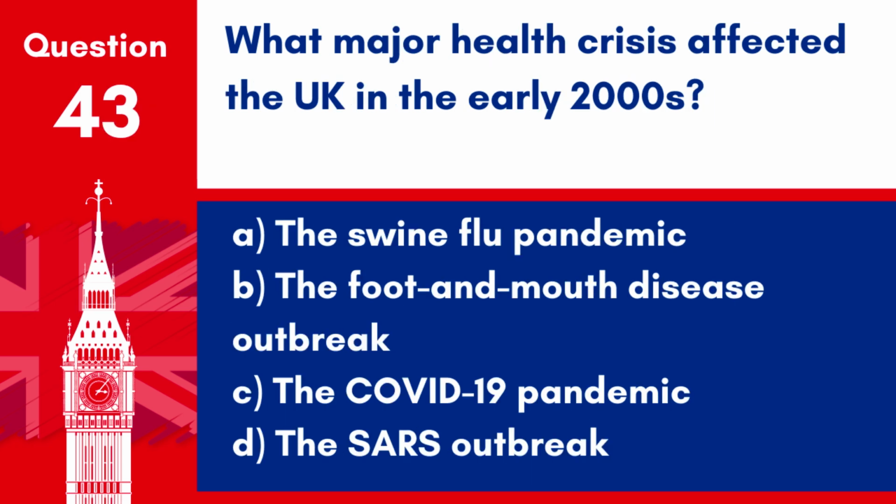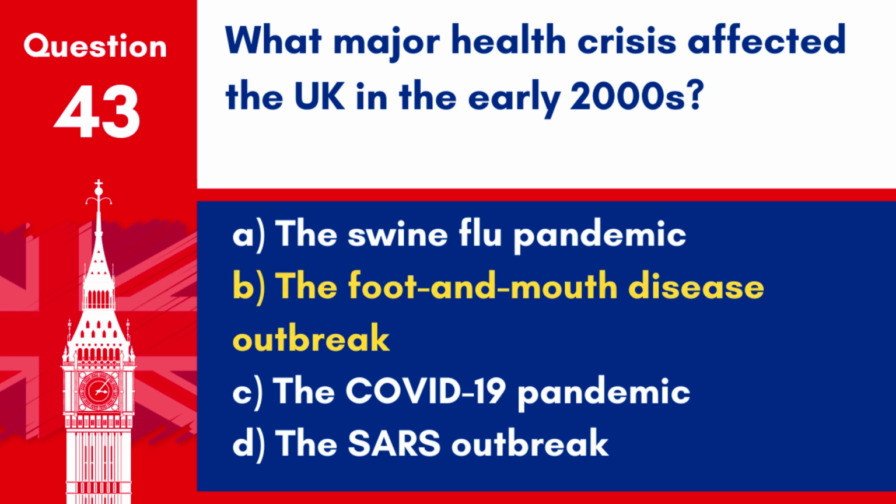Question 43. What major health crisis affected the UK in the early 2000s? A. The swine flu pandemic. B. The foot and mouth disease outbreak. C. The COVID-19 pandemic. D. The SARS outbreak.